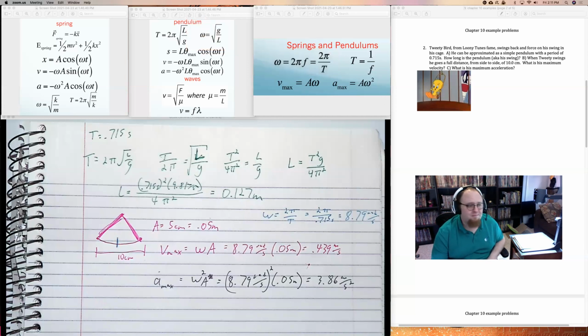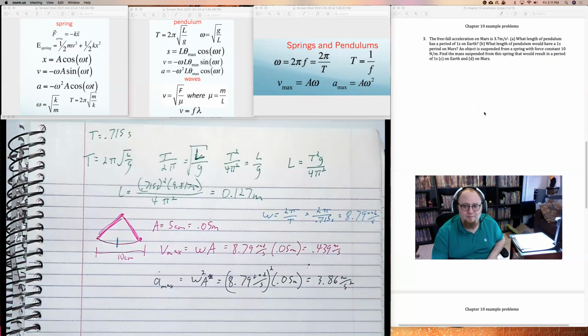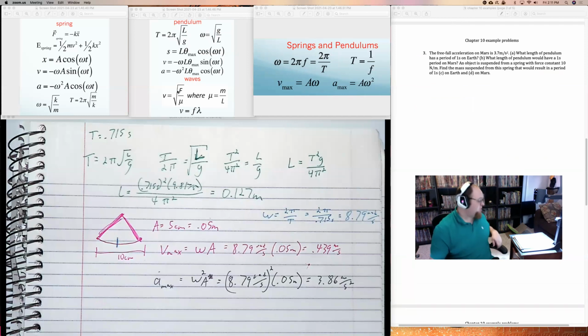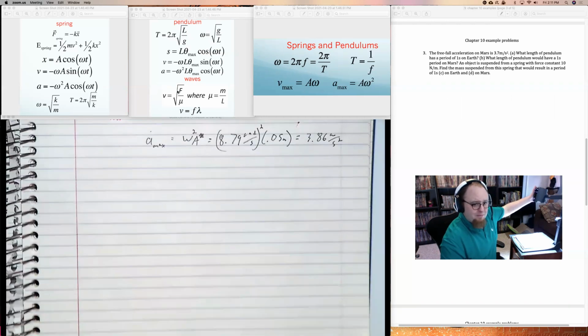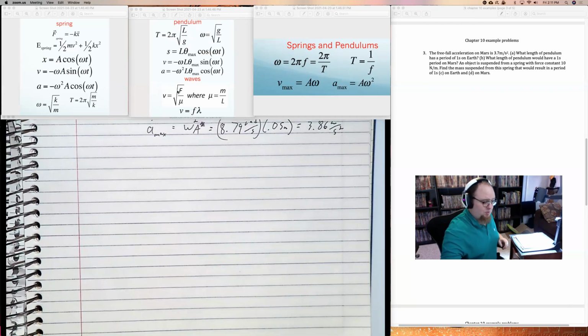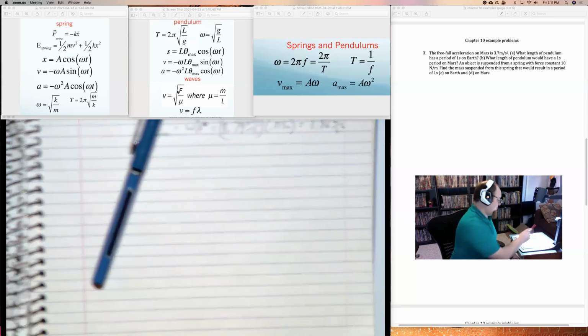Let's do the next problem. This next one is one of the weird problems where I actually did both springs and pendulums, but I think it has an interesting point. And I am going to color code this with blue and red.